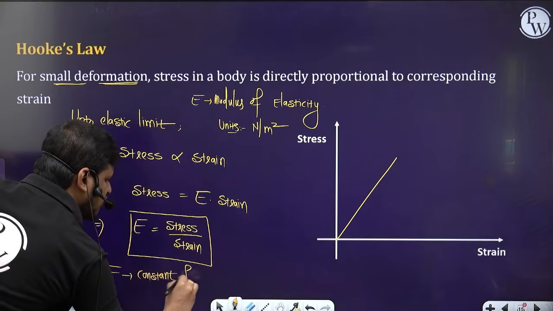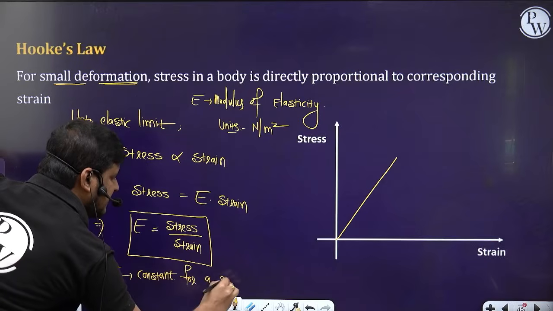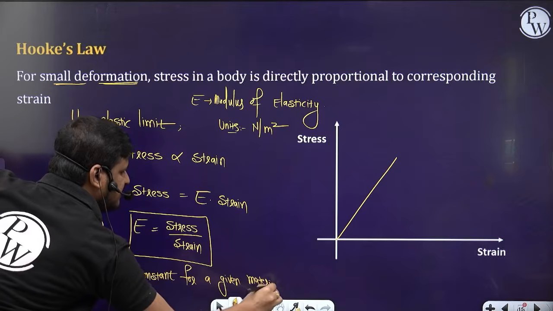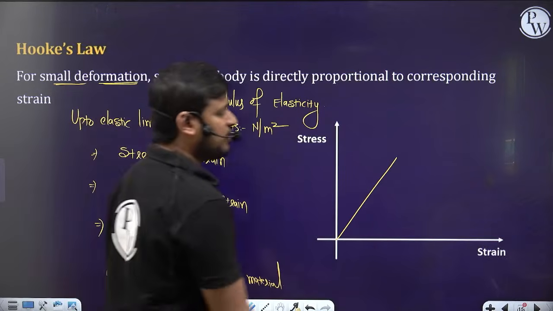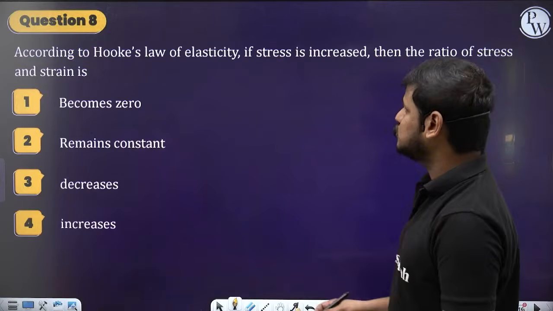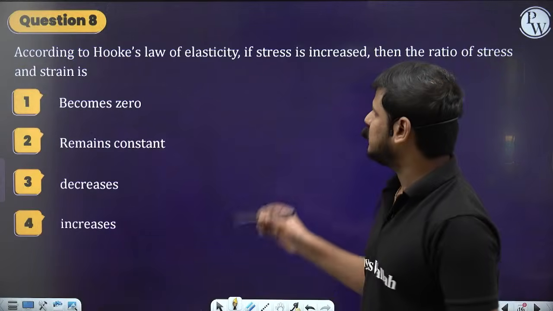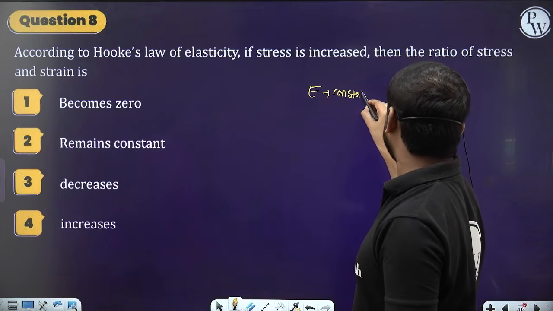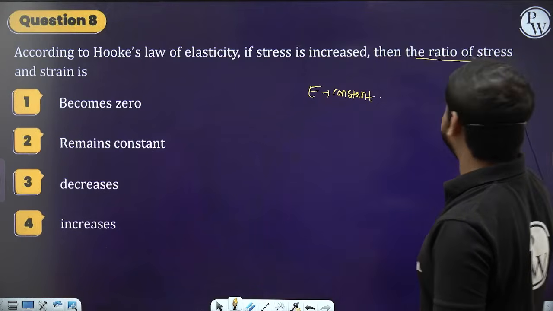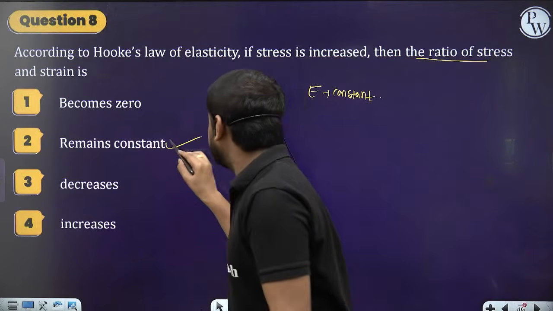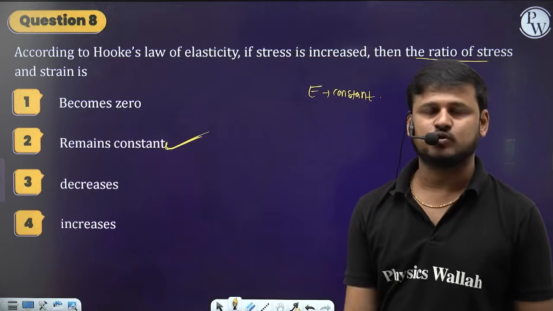Even if the stress or strain is increased, it will have no impact. So E is going to be constant for a given material. The ratio of stress and strain means E, the modulus of elasticity, so it remains constant. Option 2 is the correct one.